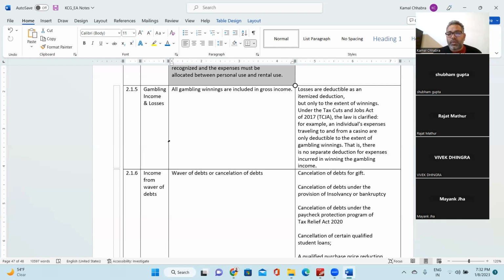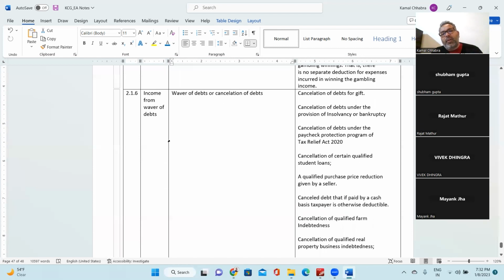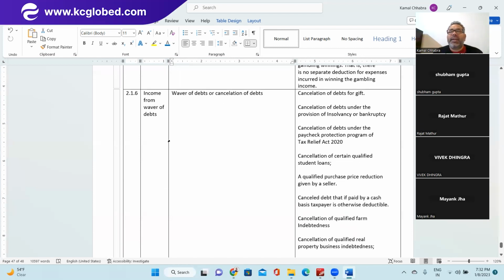Yes. Okay. So next one is income from the waiver of debt. What is the waiver of debt? When debt gets cancelled, maybe on account of bankruptcy, insolvency, as a gift, or for any reason you are not able to recover the money and are ready to forgive that amount, that would be considered taxable income.